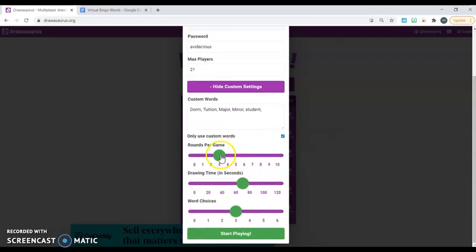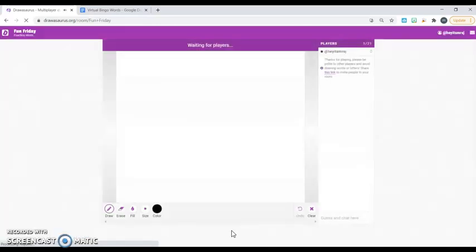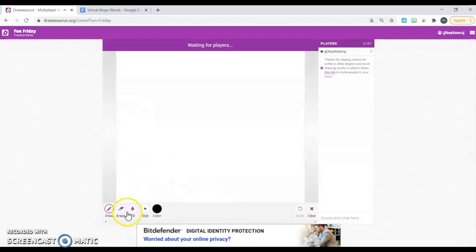So now I get to choose how I want to customize the game further. If you have larger classes, you may want to do fewer rounds because each student is their own round. And so, if you have a larger class, you may want to do 1 or 2. But if you have a smaller class, you might not mind doing 3 or 4. So I'm just going to do 2 rounds. And then change the drawing time for how much time they get to draw, which is also how much time they get to guess. And then the word choices are how many options each student sees when they are choosing a word that they want to draw. I like the number 3, so boom, there we go. Start playing.